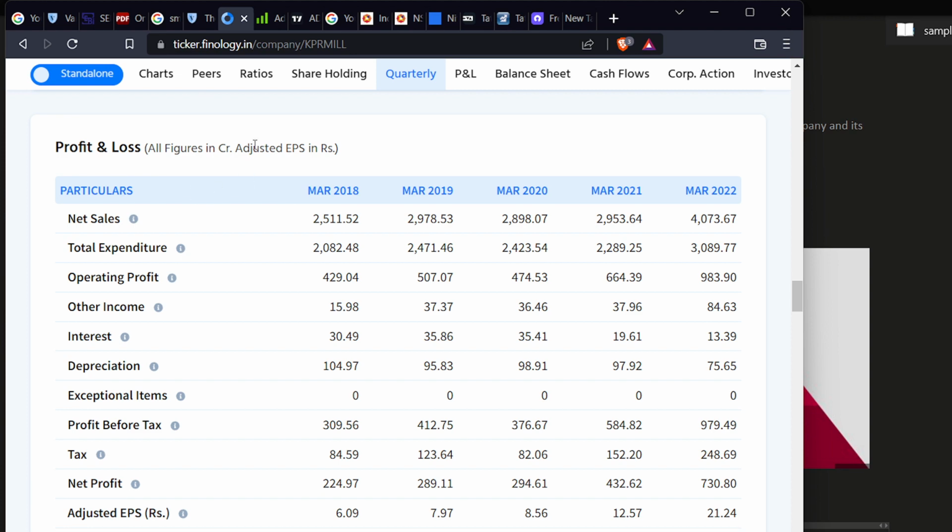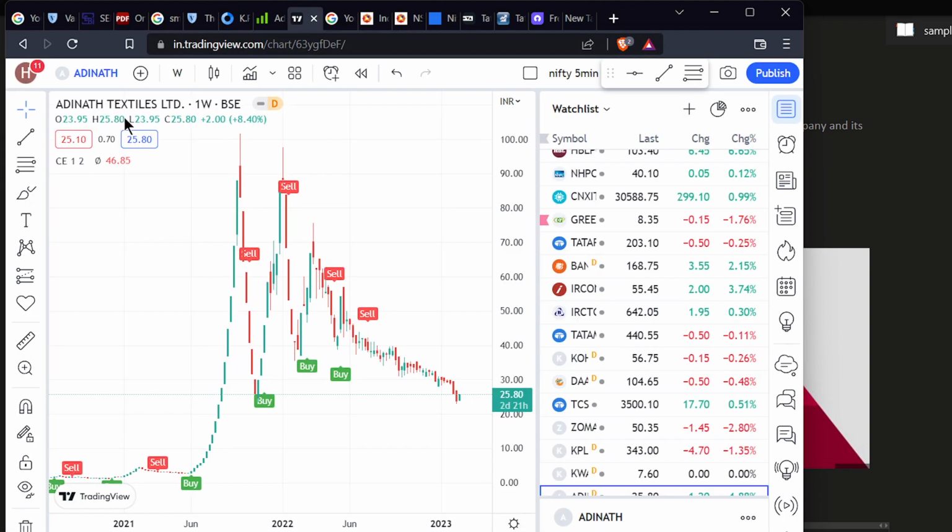So this is also a textile company, and we'll go for another textile company. This is Adinath Textile Limited. You can see here in July 2021, in June it was 4 rupees, and within 2 to 3 months, in September, it went to 100 rupees. So from 5 rupees it went to 100 rupees within 2 to 3 months.